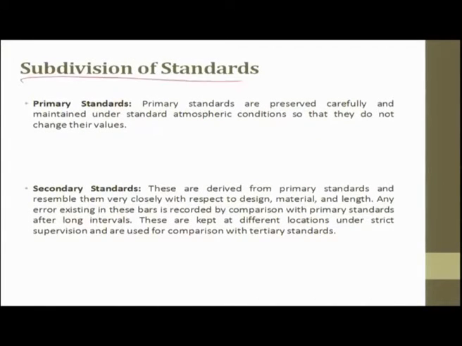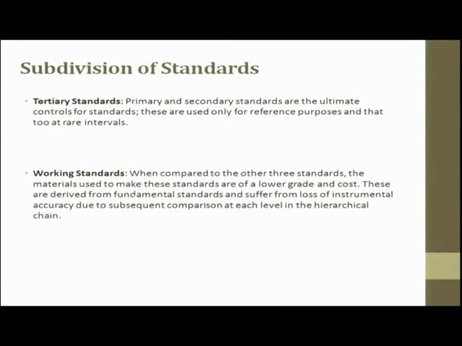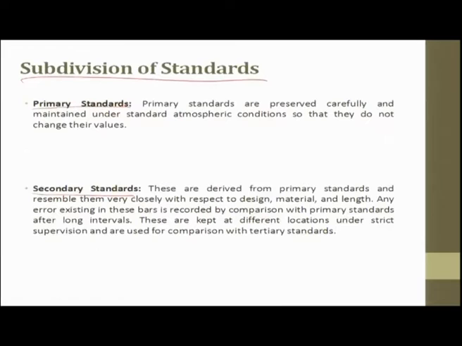So, what are the different types of standards? There are 4 types of standards. One is called the primary standard. The next one is called the secondary standard. The third one is called the ternary standard and the fourth one is called the working standard. Primary standards are preserved carefully and maintained under standard atmospheric condition so that they do not change their values. Generally this primary standard will be kept in a country in one place.